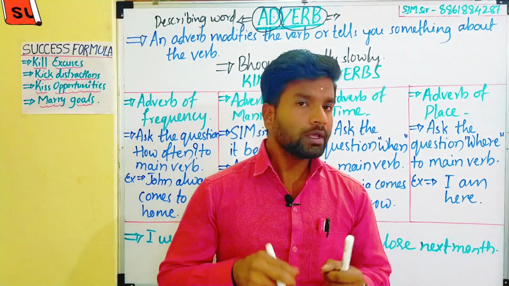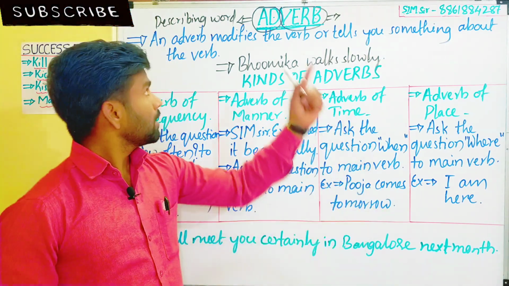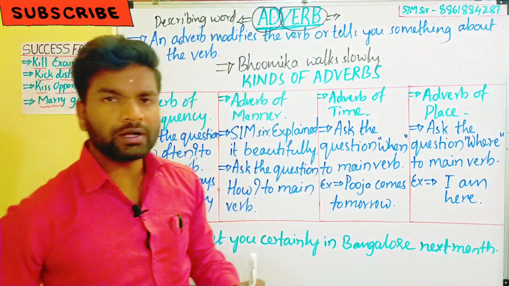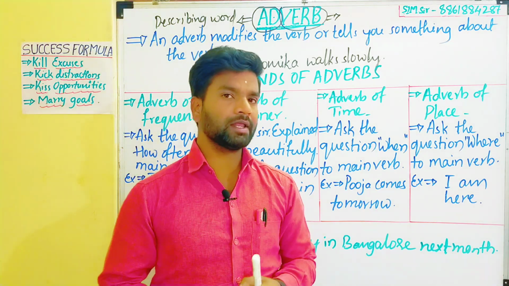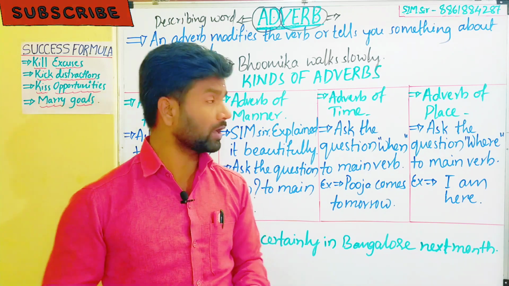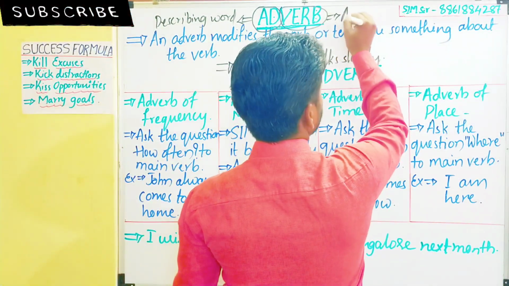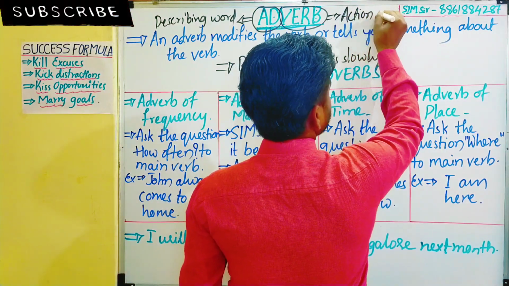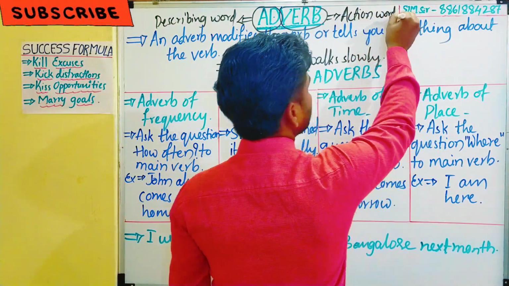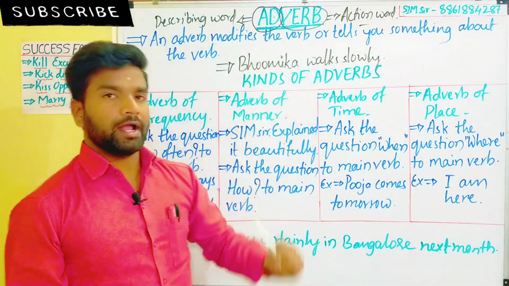Add means describing word, explaining word. Then you have to modify it for the verb. Verb means action word.